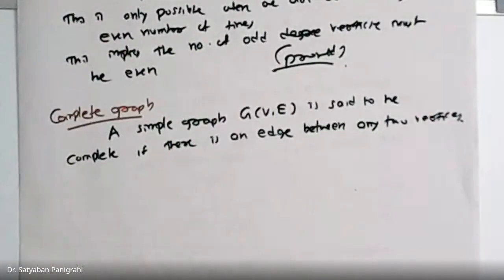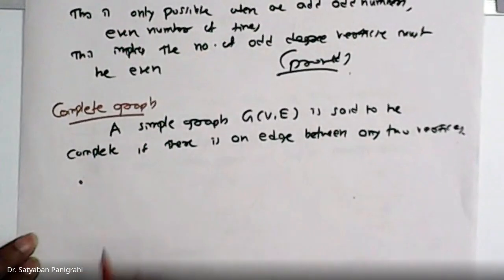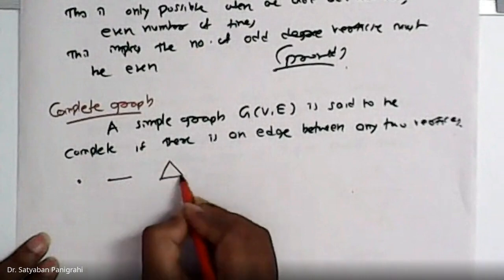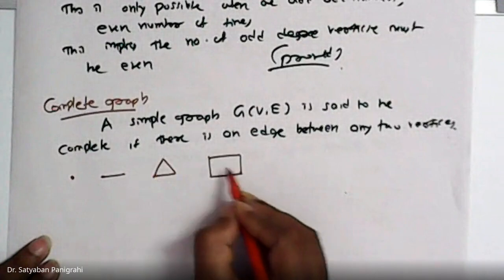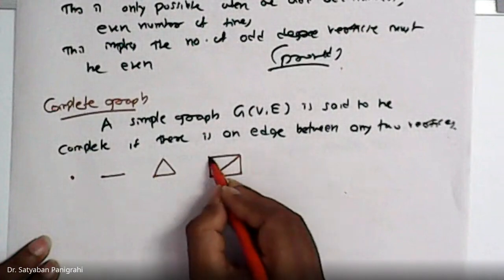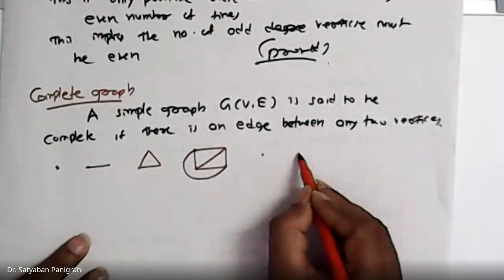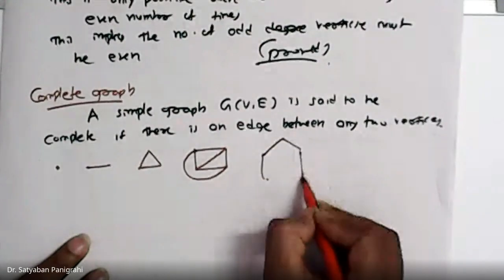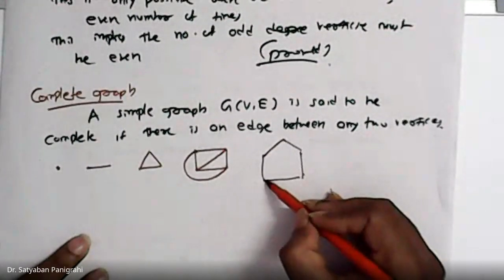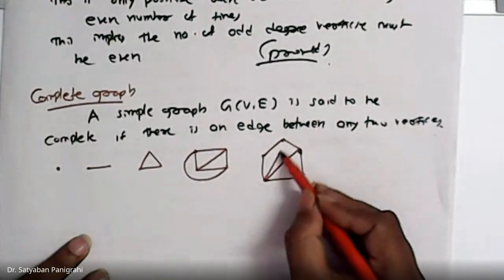Okay. For example, complete graph with one vertex, complete graph with two vertices. This is a complete graph with three vertices or four vertices. There must be an edge between any two vertices. Similarly, for five vertices, you can see a complete graph with five vertices. There is an edge between any two vertices. So these sides are only edges.